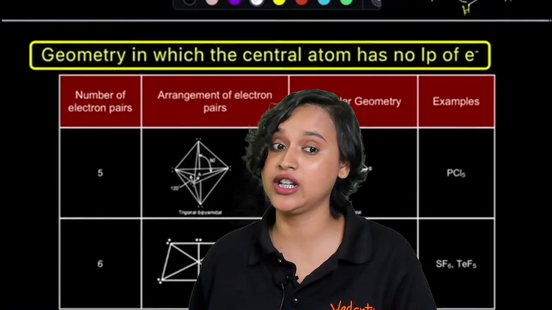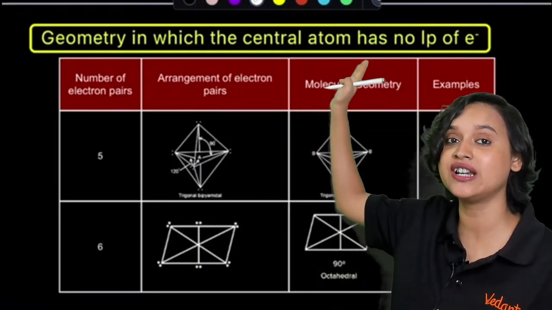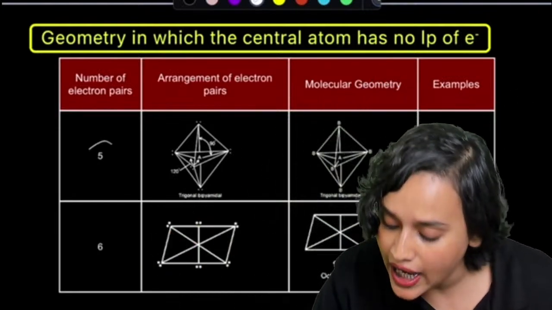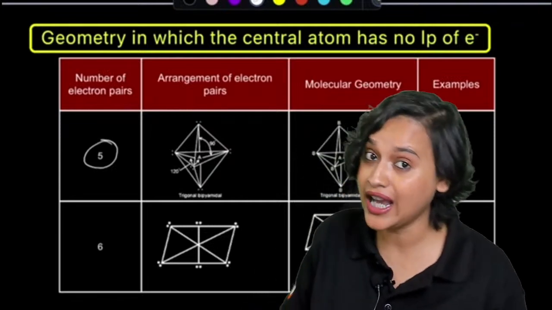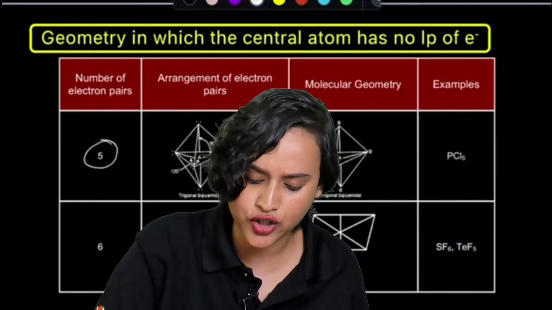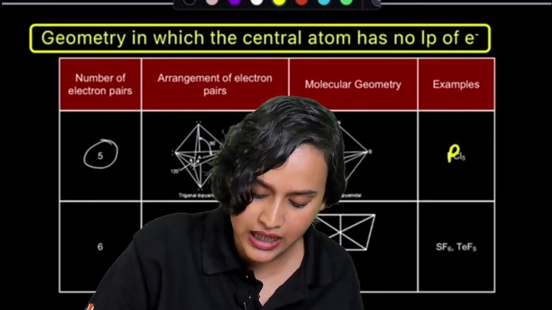We still do not have any lone pair, guys. Still there is no lone pair. Look at this. Geometry in which the central atom has no lone pair. Now we have 5 electron pairs. If we have 5 electron pairs, then what do we have? We have PCl5. Let us draw the structure of PCl5, everybody. So we have P here.